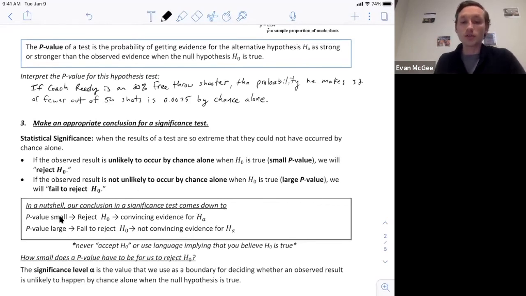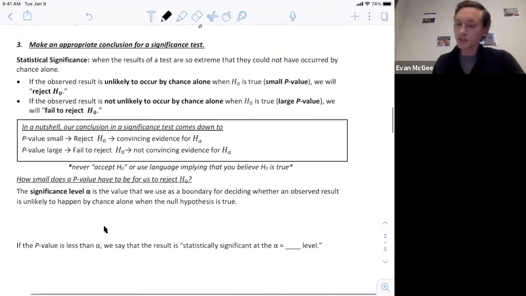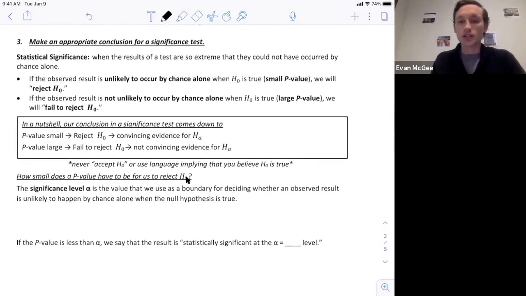So in a nutshell, it's pretty simple. If it's a small p-value, you reject the null. If you have a large p-value, then you fail to reject the null, meaning we don't have enough evidence to say it's incorrect. So how small does it have to be for us to actually reject the null? That's where a significance level comes into play. There are three common significance levels: 1%, 5%, 10%. And we're going to pick a significance level before we start any significance test. And then we will just measure our p-value against the alpha level or the significance level.